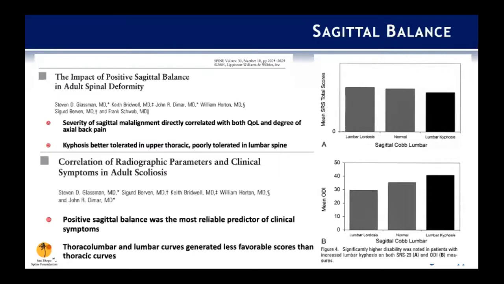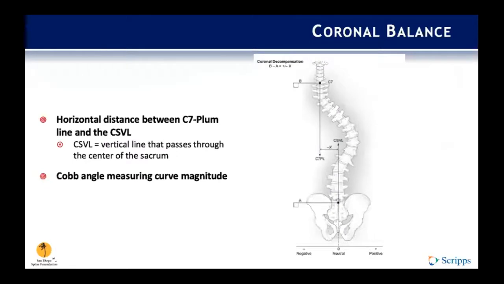A similar study by Glassman et al. found that positive sagittal balance was the most reliable predictor of clinical symptoms. Patients with positive sagittal balance reported worse pain, function, and self-image. So clearly this is the parameter that we focus on most. Not to ignore the coronal plane, but in the coronal plane, we do measure the C7 plumb line and the CSVL, which is the vertical line that passes through the center of the sacrum. And of course, the Cobb angle, measuring curve magnitude.